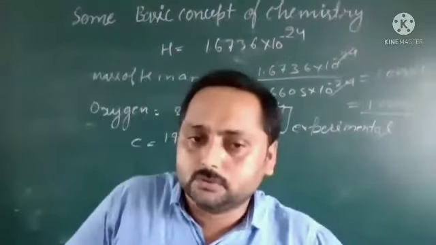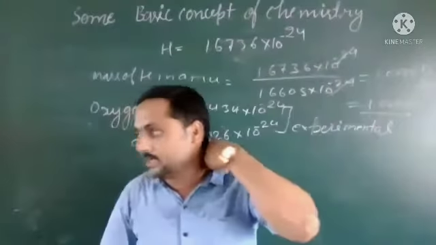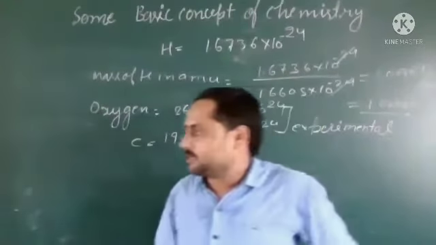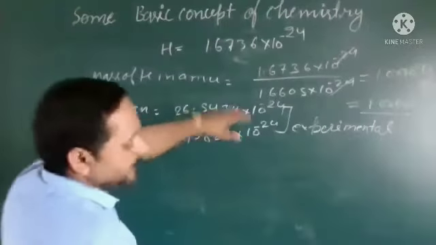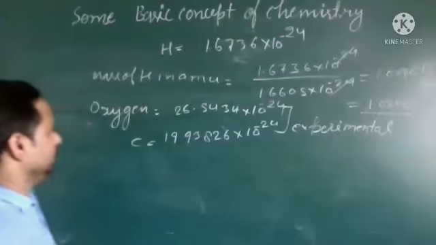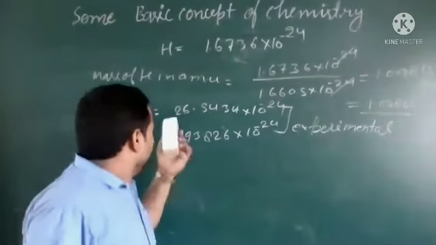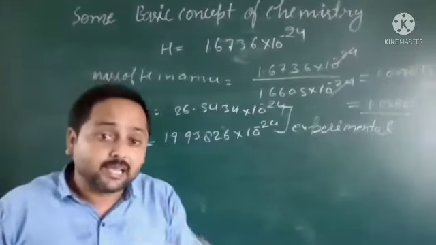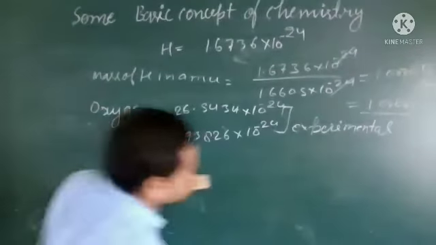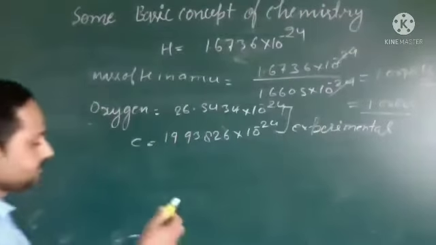If you know the formula, you can calculate it very easily. I have written the formula there also. With the help of that, we can calculate the mass of oxygen as well as carbon in AMU.